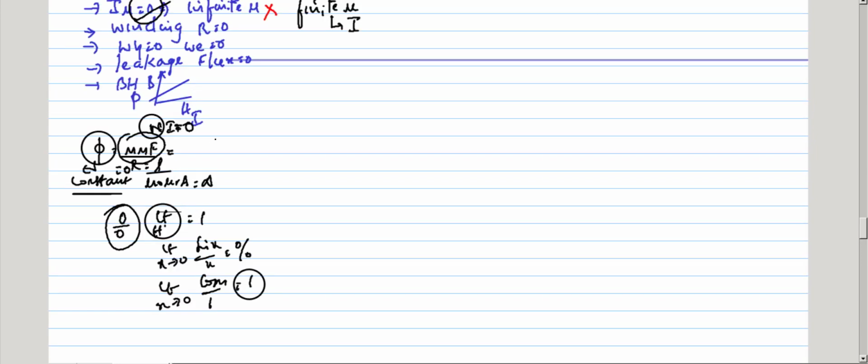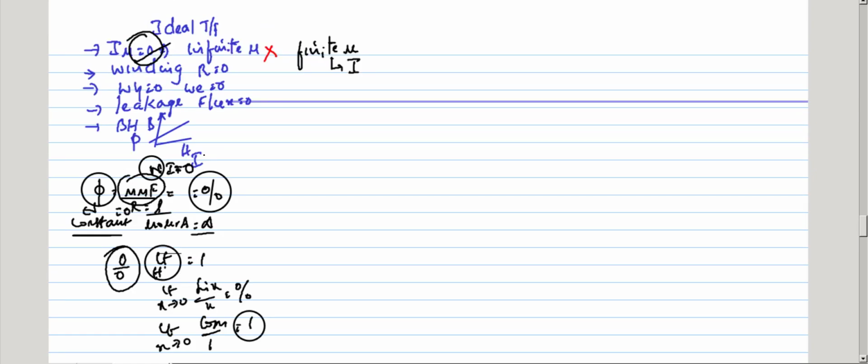So the finite amount of flux arises because permeability is infinity, which means reluctance is 0, that is a 0 by 0 form. If you apply L'Hospital's rule, you get a finite amount of flux. Okay, leave that, I have already said it. Now, if I have a finite permeability, I have a finite current. Okay, so this is a transformer core, and I have a winding like this.